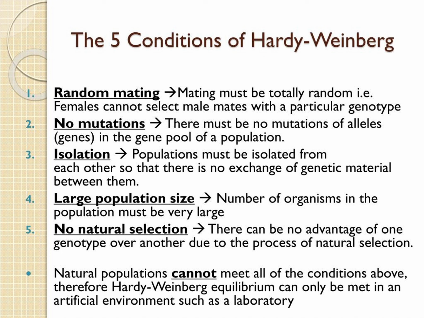There must be an infinitely large population size, meaning numbers of organisms in the population must be very large. And there is no natural selection, meaning there can be no advantage of one genotype over another due to the process of natural selection. And there must be no sexual selection, which means that mating must be totally random. In other words, females cannot select male mates with a particular genotype.